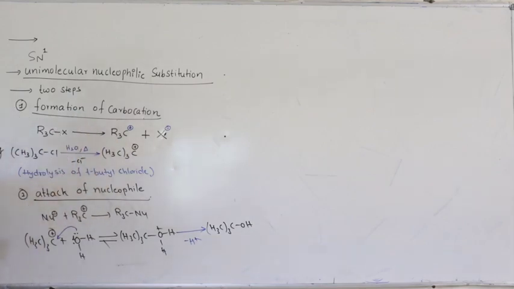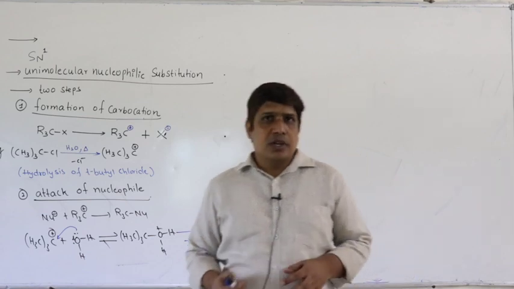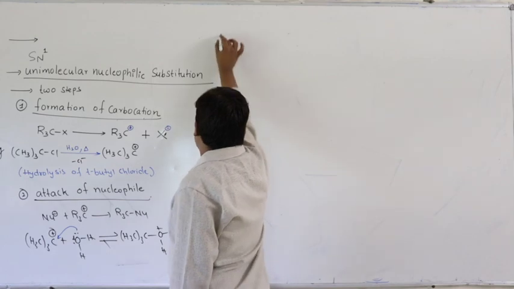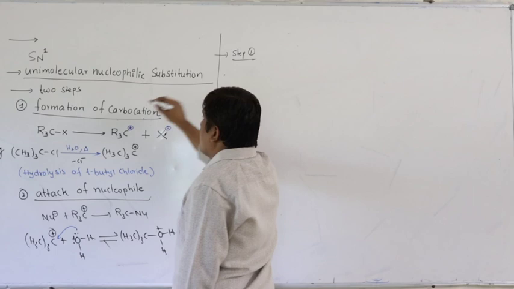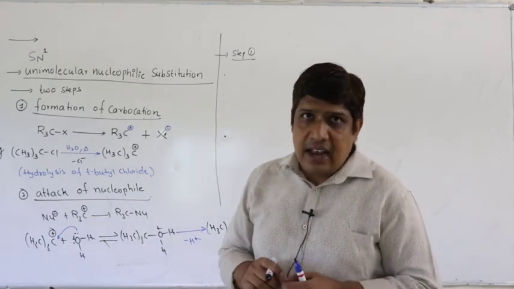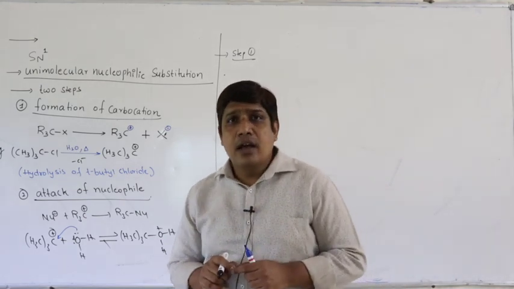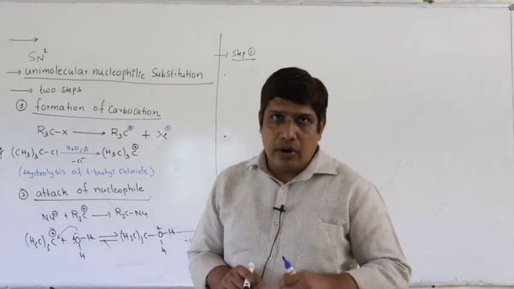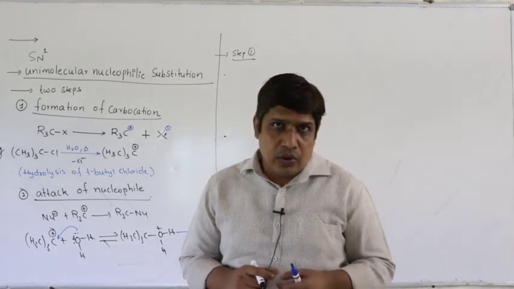Let us study what is happening in each step. So first point, SN1 reaction takes place in two steps. The first one is formation of carbocation. So what is happening in the first step? How is the carbocation formed? We are taking an alkyl halide that contains a carbon halogen bond. So you are breaking this carbon halogen bond. That means the first step involves breaking of carbon halogen bond. To break a bond, you require energy.